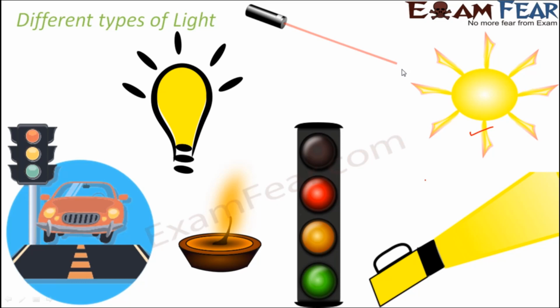So when you look at all these different types of light, all of them are light, but they are all different types of light. If you compare the light from a bulb with the traffic light, they are not exactly similar, they are different. Similarly, if you compare the laser light with the sunlight, they are again different. So these are all types of light from different sources of light, and therefore they are different from one another. But all of them are light and all of them help us in viewing things around us.